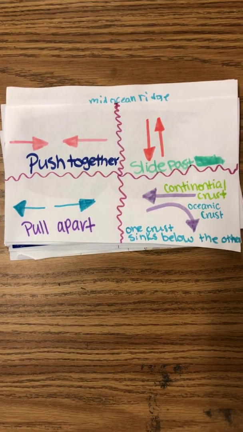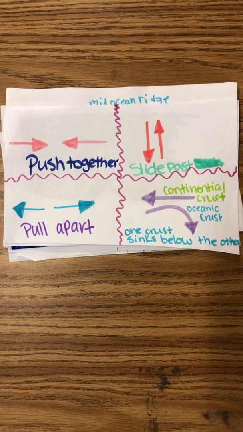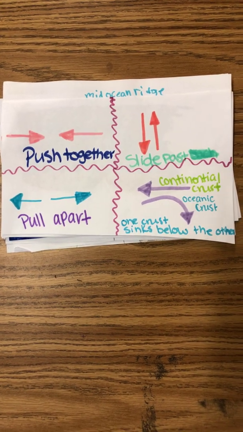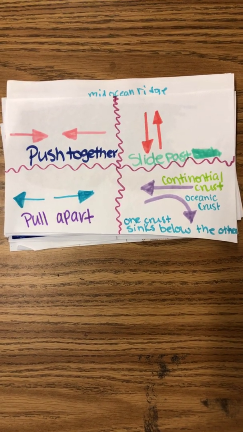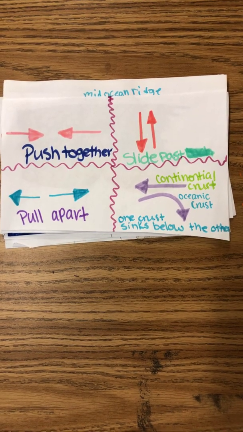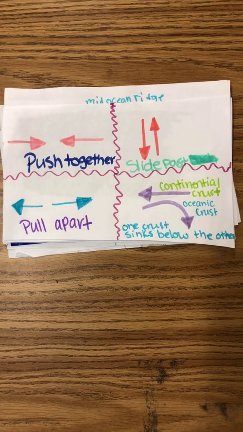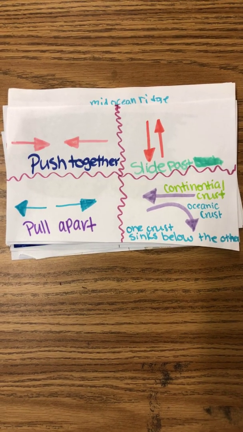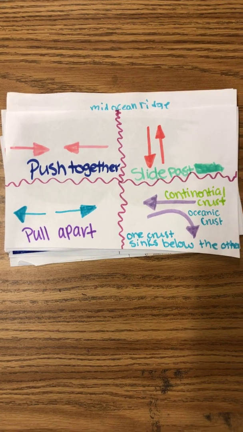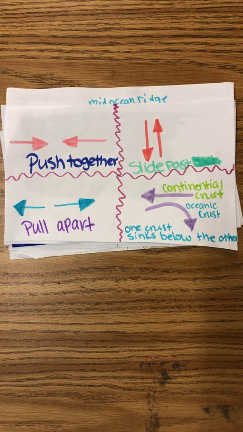My word is tectonic plate movement, and tectonic plates either push together, slide past each other, pull apart from each other, or one crust sinks below the other. And when they pull apart, it's called a divergent boundary. And when the plates slide past each other, then a transform boundary is formed. And when the plates collide, then a convergent boundary is formed. And when the crust sinks below the other, it is called a subduction zone.